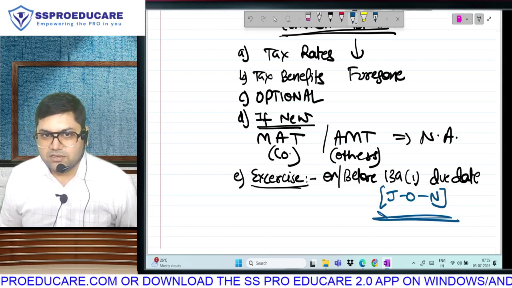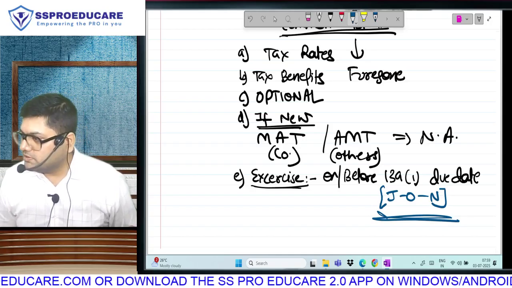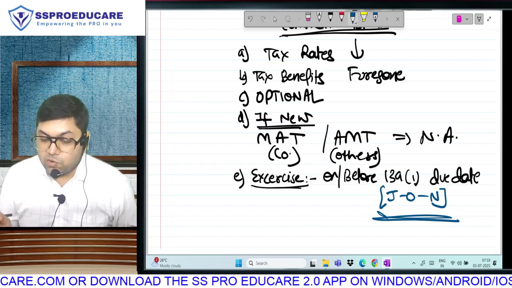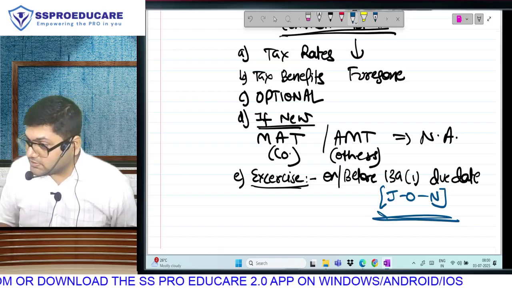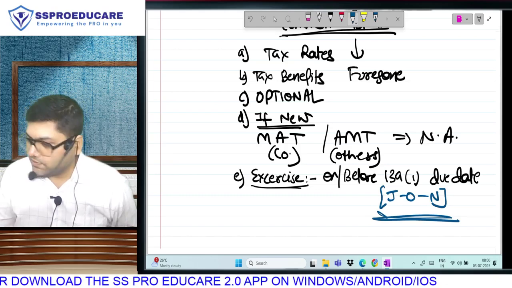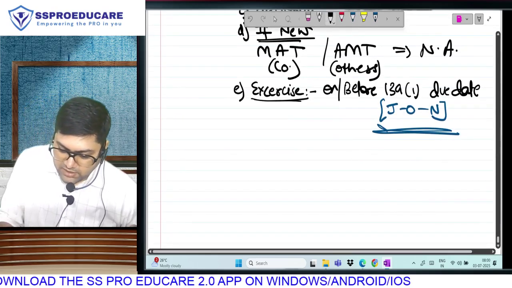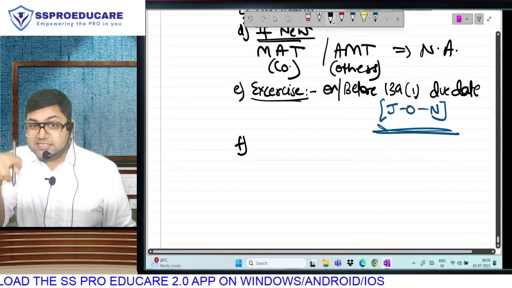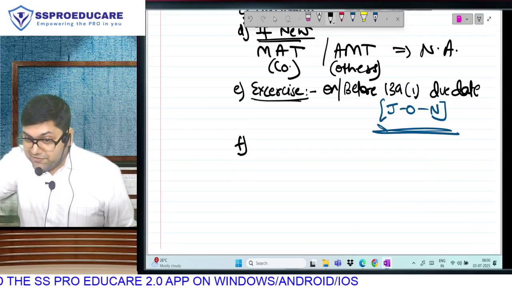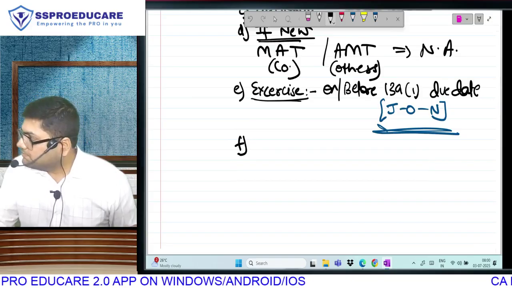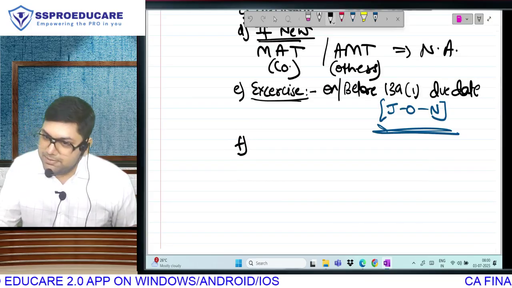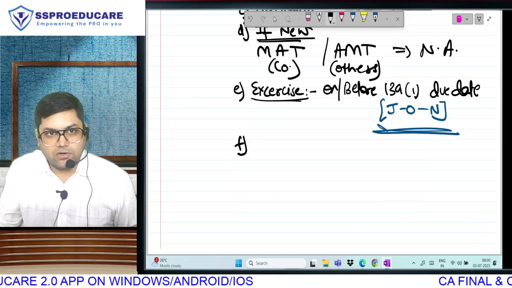New regime is optional, but you have to exercise your option before the due date. If you go to new regime, MAT AMT will not apply. Your tax rates will reduce, but only if you are ready to forego tax benefits. And last point, feature. And you understand, these 6 points are common for all the 5 sections: 115BAA, BAB, BAC, BAD, BAE, common for all of them.